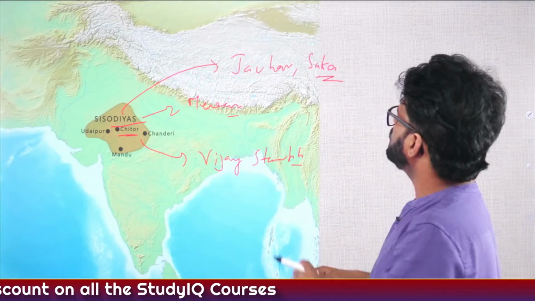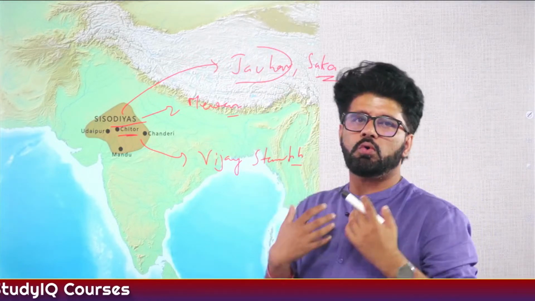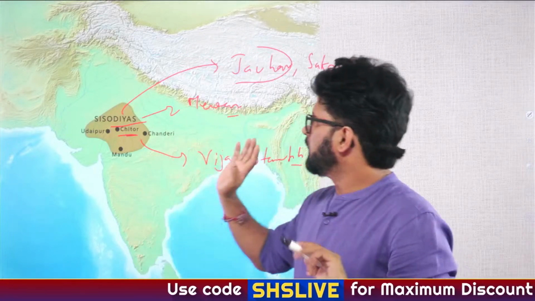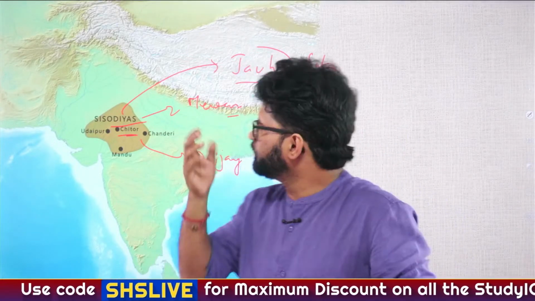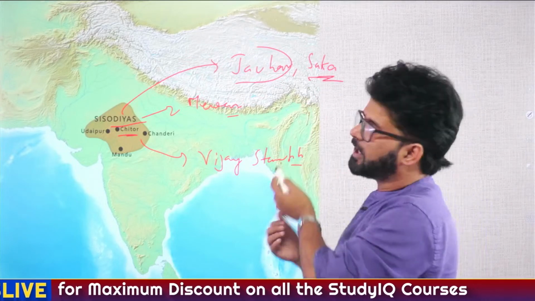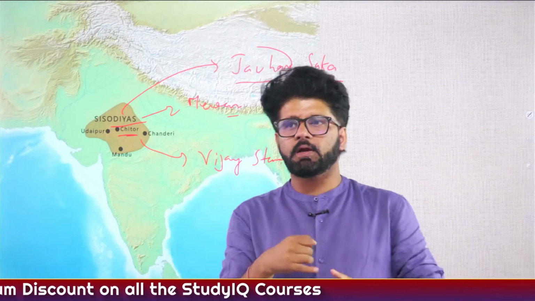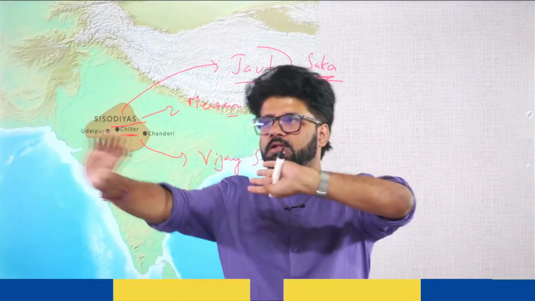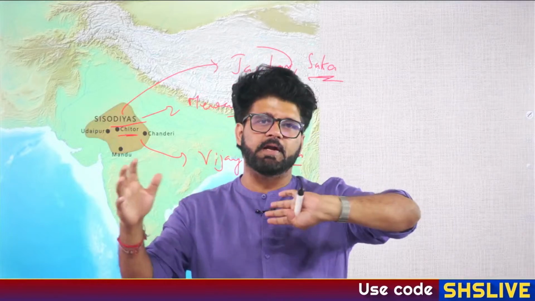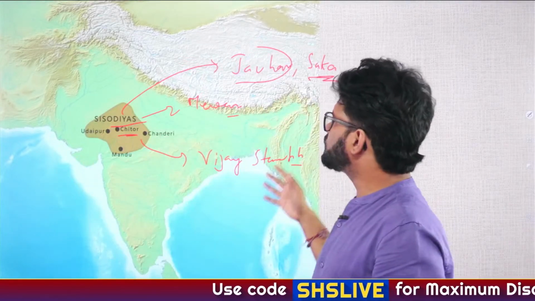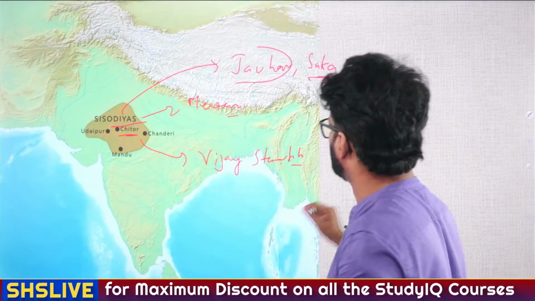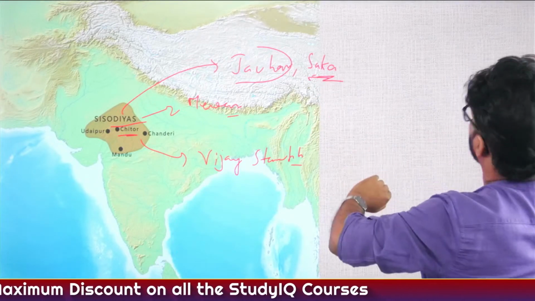So Jauhar, you may have heard about it, that women, to protect their pride, to protect their prestige, give up their life in different ways. It has been shown in the movie Padmavat. Shaka is the same scenario. Women are doing Jauhar and men are fighting till death. They know that death will be coming for them, but still they are fighting till death. So Jauhar and Shaka. Now I will show you a slide. I will ask you a very interesting question, and you have to answer it. Jauhar and Shaka, don't confuse it with the Shaka era. This is a different thing.